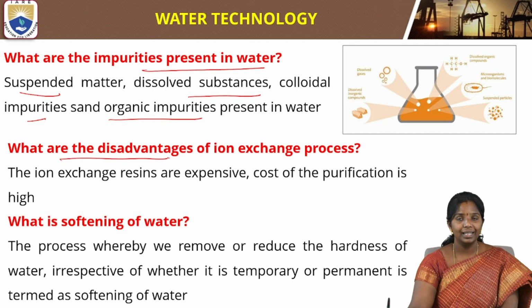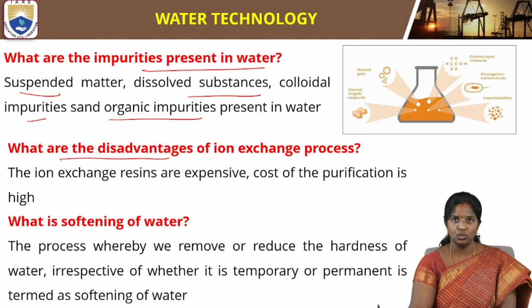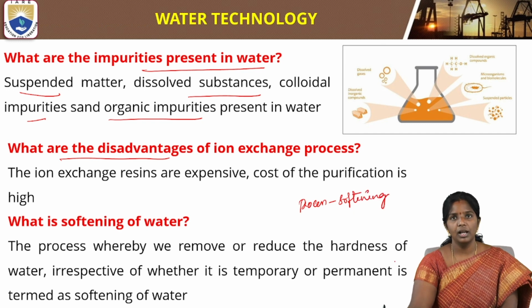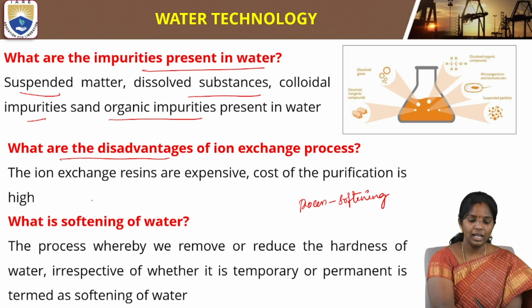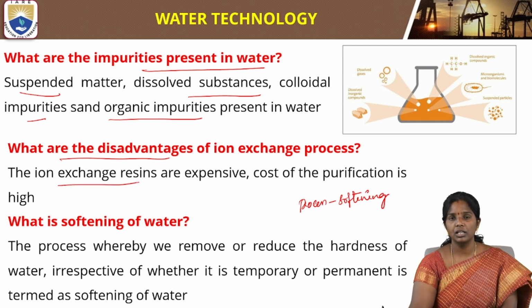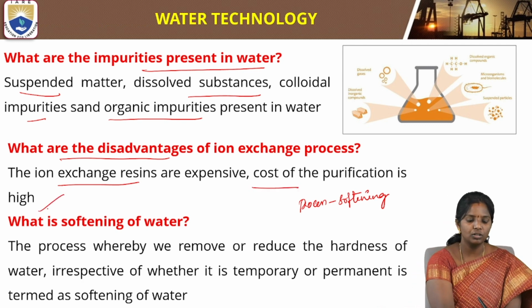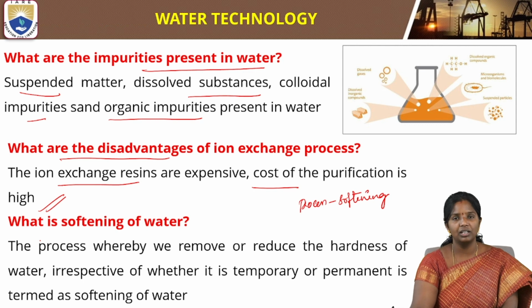Then what are the disadvantages of the ion exchange process? This process is used for softening of water, where hard water is converted to soft water by exchanging the cations and anions using resins. The ion exchange resins are expensive, because they are costly. They are made from styrene and divinyl benzene, for example. So the cost of purification will also be high. This is the only disadvantage that the ion exchange process has.